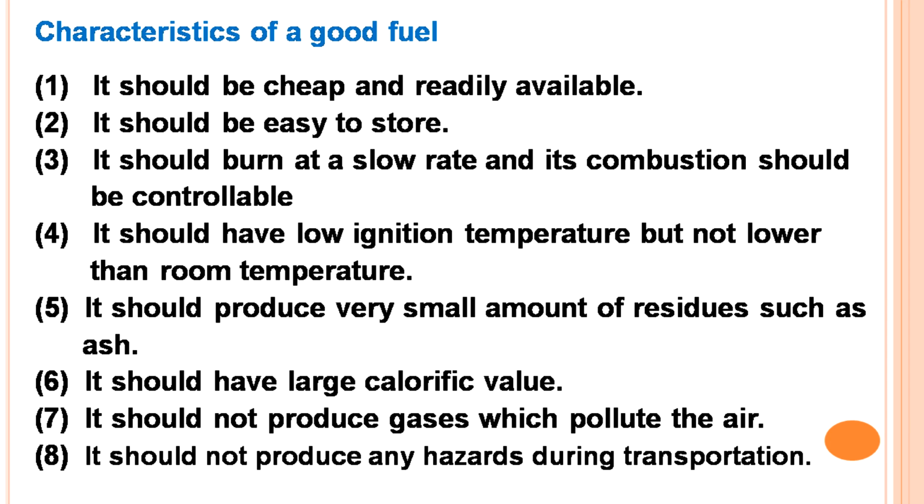Then it should burn at a slow pace, because if it burns at a higher pace, we need more fuel. So in order to get more energy from a smaller amount of fuel, the best characteristic of any fuel is that the burn rate should be slow and the combustion should be controllable so that an explosion could not take place. Then it should have a high calorific value, and it should be cheap also.